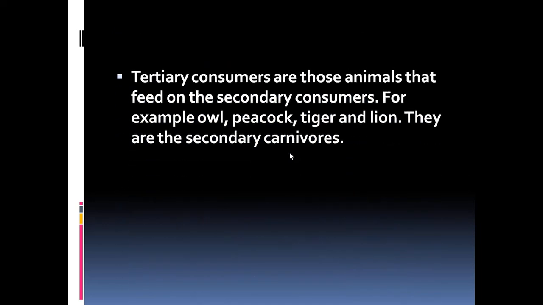Then tertiary consumers are those animals that feed on the secondary consumers. For example, owl, peacock, tiger, and lion. They are the predatory organisms, and they are the secondary carnivores, we can say, and they kill the other animals from the secondary consumer or primary consumer level and feed upon them.